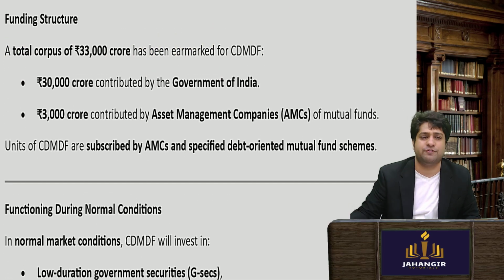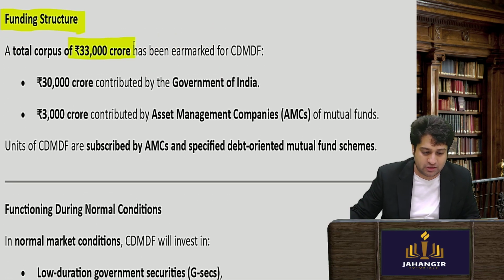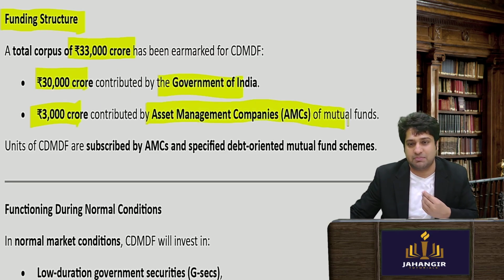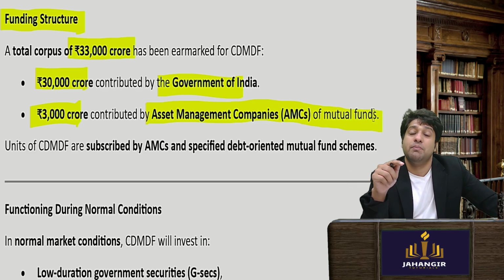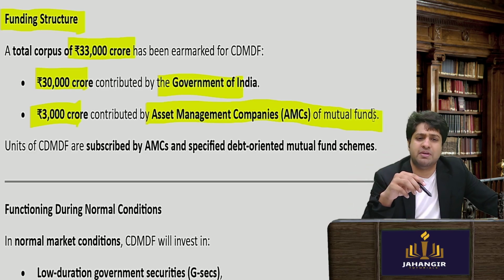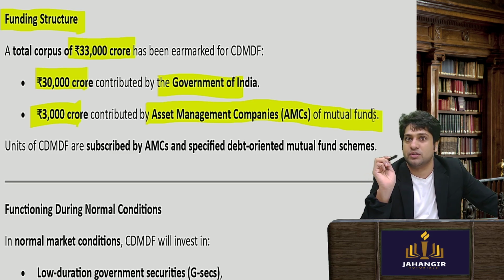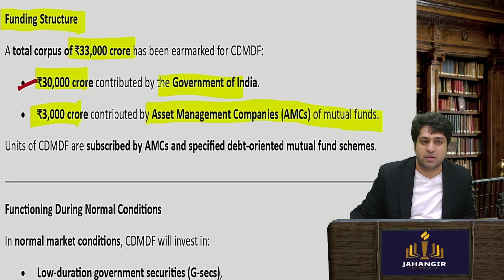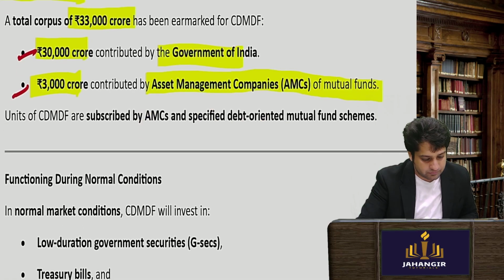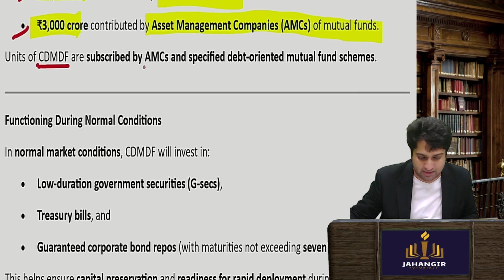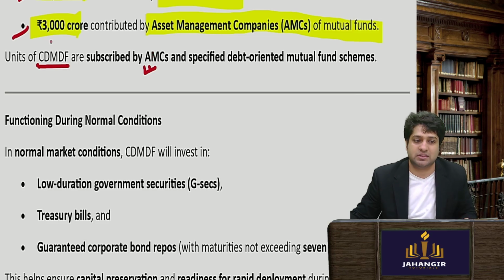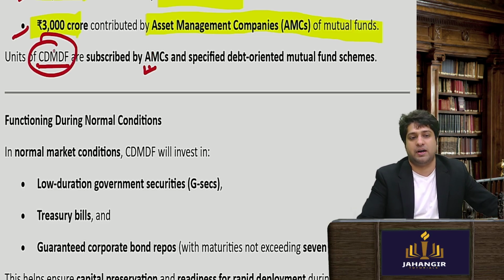As I told you, how did the funding support come? So 33,000 crores: 30,000 crores is from the government of India, 3,000 crores is from asset management companies or mutual funds, because ultimately mutual funds are helped by this. So SEBI will also say that mutual funds have to contribute at least 1-2% into this fund. So that also can be done, so that mutual funds, in case of distress sale, ultimately have a buyer standing. Okay, so units of CDF are subscribed by AMCs and the government also. SEBI will say that at least they have to pump in money into this fund.